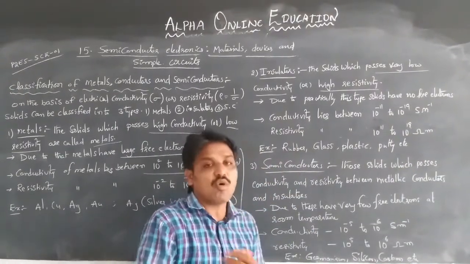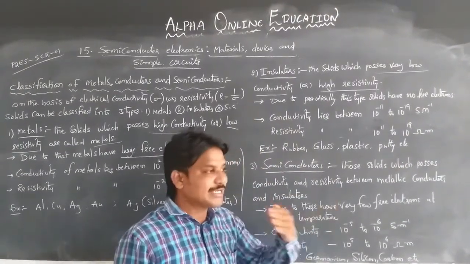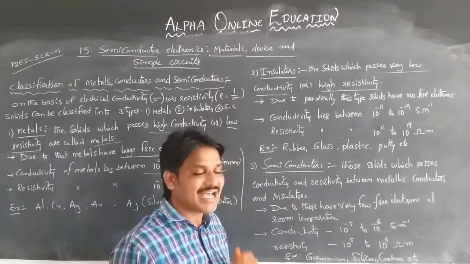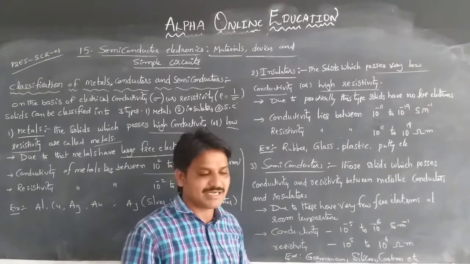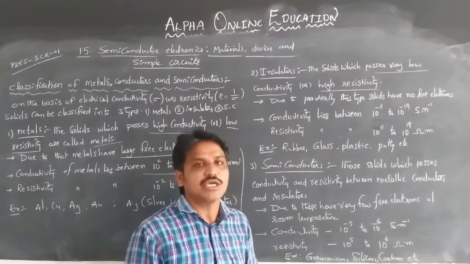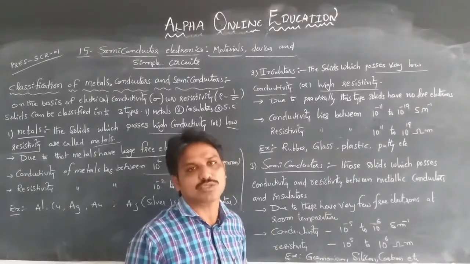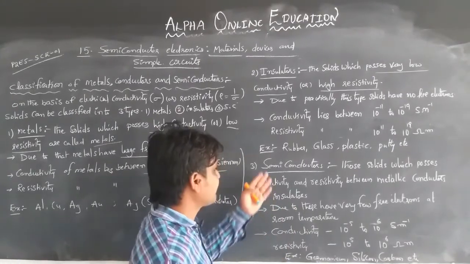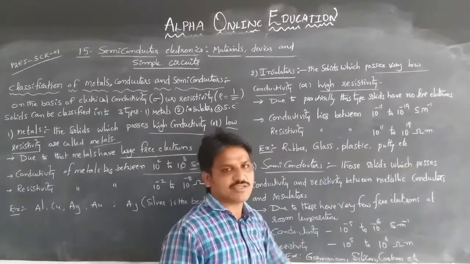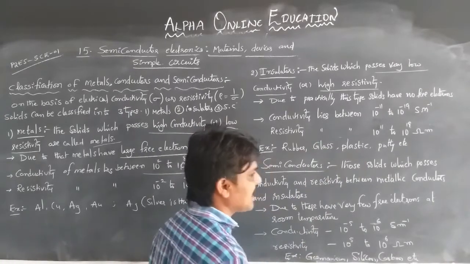That means they have more resistance and do not allow the flow of electrons, because there are no free electrons. The material solids do not have any free electrons, so they cannot conduct. Rubber, glass, plastic, and putty are examples of insulators.